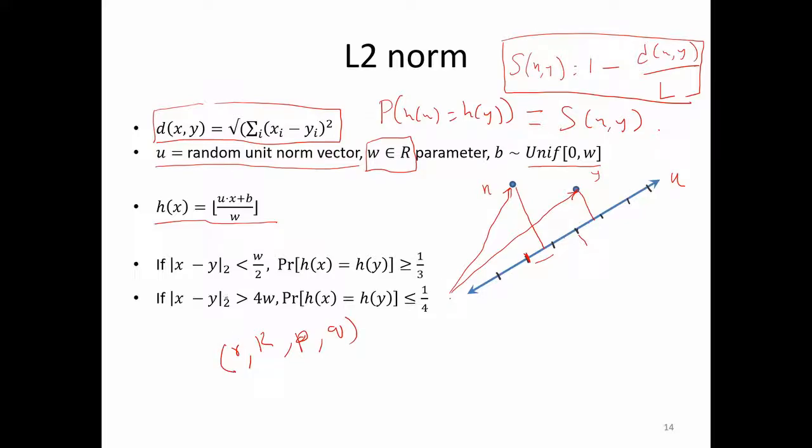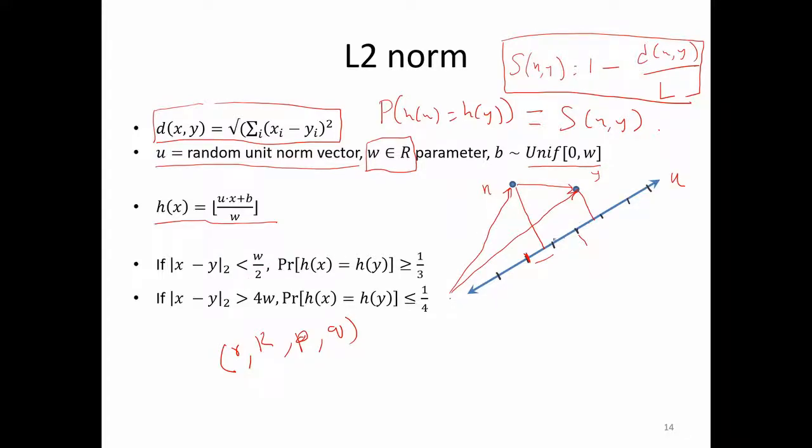So suppose x minus y is less than w by 2. So x minus y is basically this vector, and the length of this vector, the 2 norm of this vector, is less than w by 2.